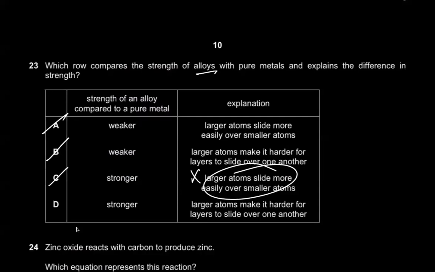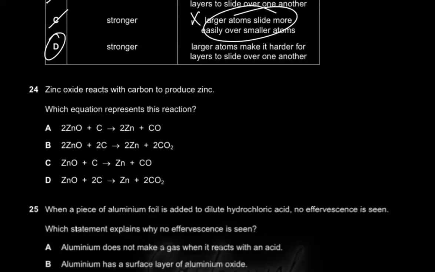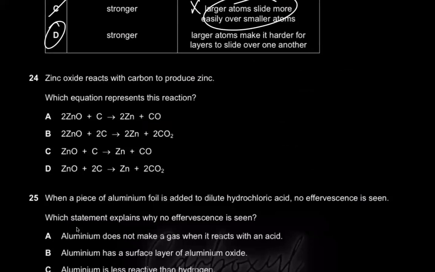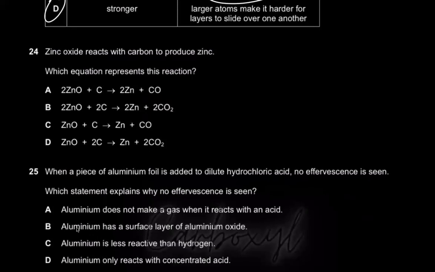The larger atoms make it harder for layers to slide over one another. Yes, they disrupt the regular structure of the lattice, and now it makes it difficult for the layers to slide over each other, and therefore it's stronger.